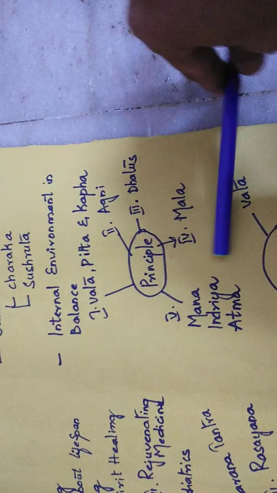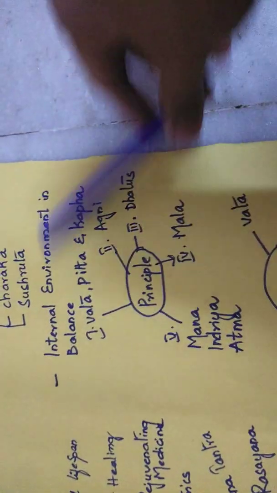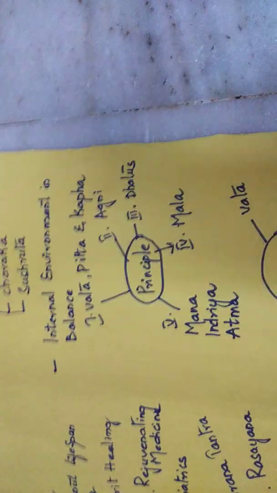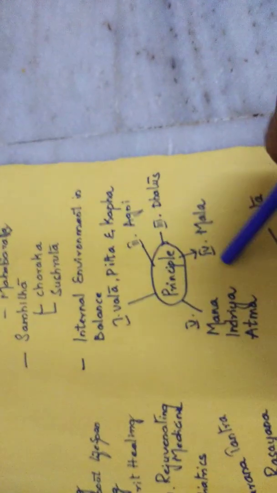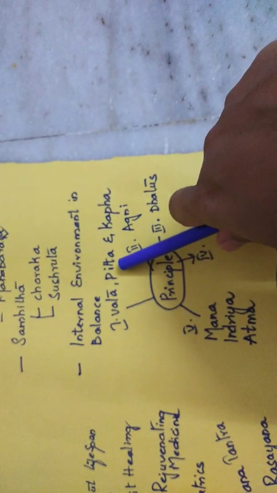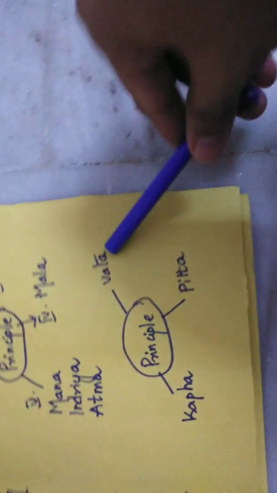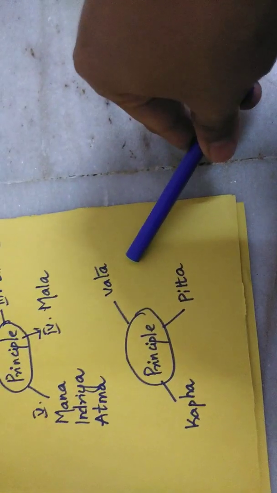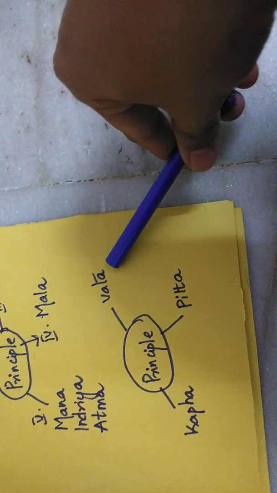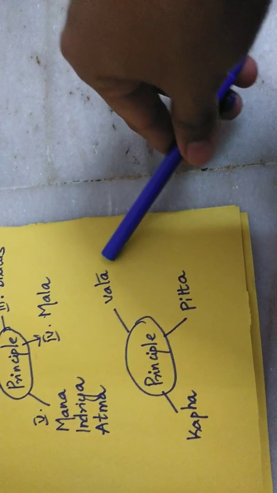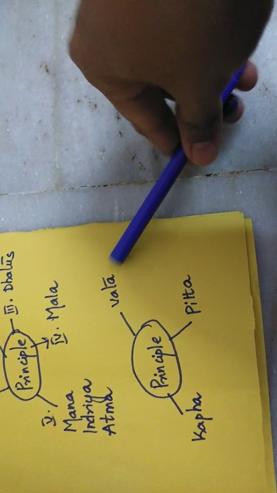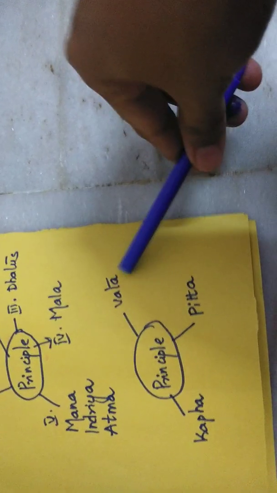All these 5 elements are collectively known as the Pancha Mahabhuta theory. Ayurveda works on the Pancha Mahabhuta theory. When we talk about the Tridosha theory, the prime principle of Ayurveda, here comes the principle of Vata, Pitta, Kapha. The very first one we will talk about is Vata. Vata is collectively called ether and air. It is more prominent in fall and it changes according to the seasons.